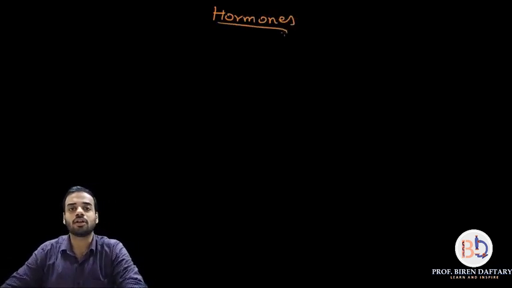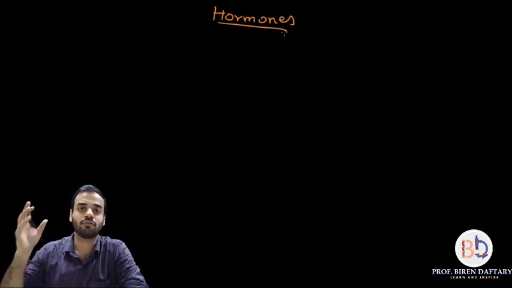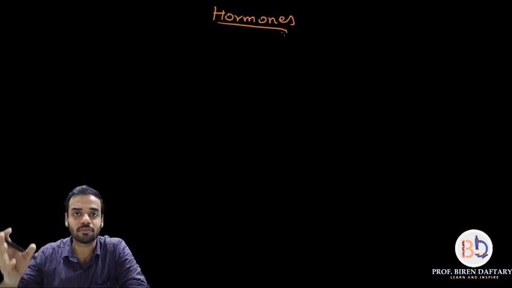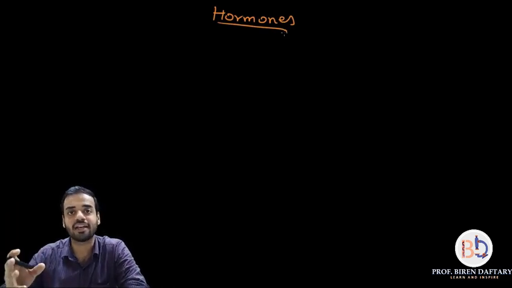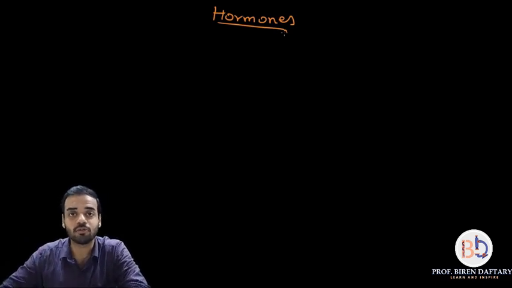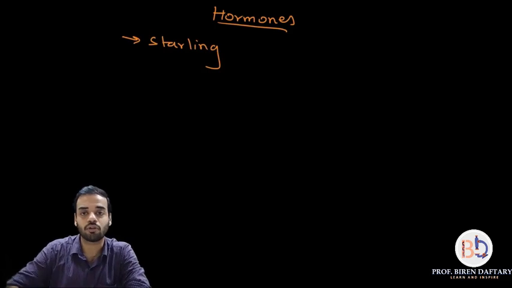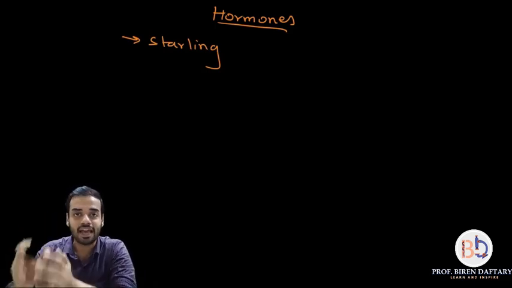Now please remember this word, hormones. It was first discovered by a person called Starling, and it was in animals. For all those people who are giving entrance exams, it is a very important word to remember. Who discovered hormones? It was a person called Starling. I will write down the word over here. Starling was the person who discovered hormones in animals.